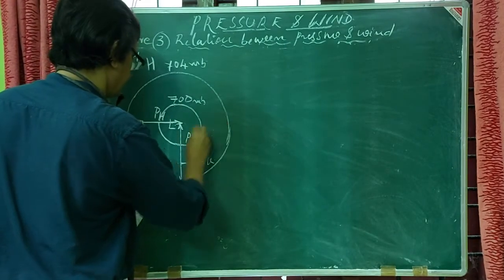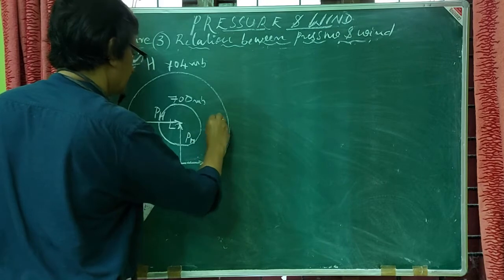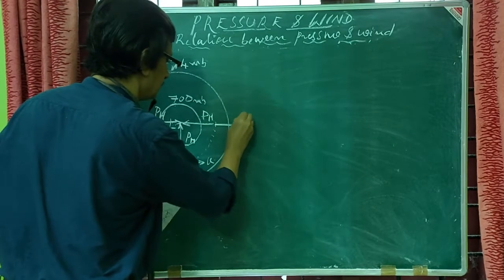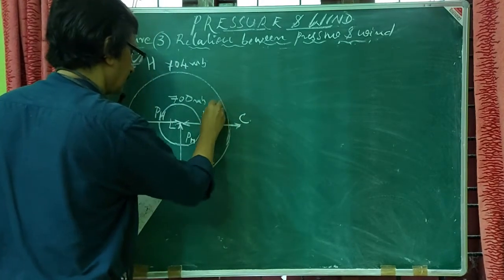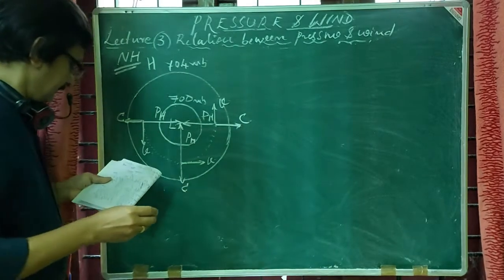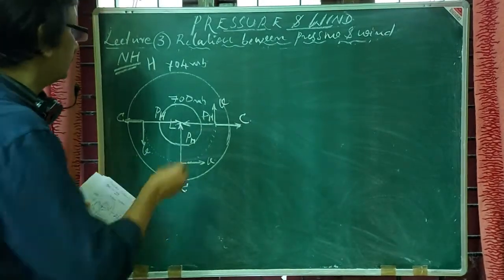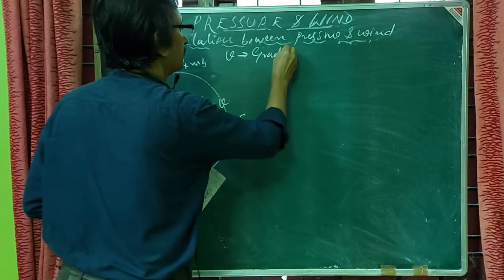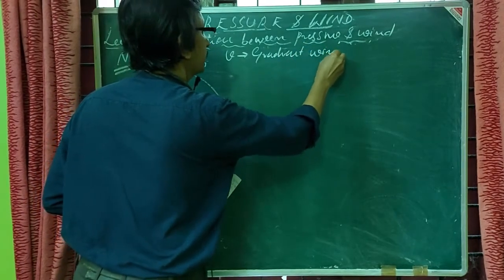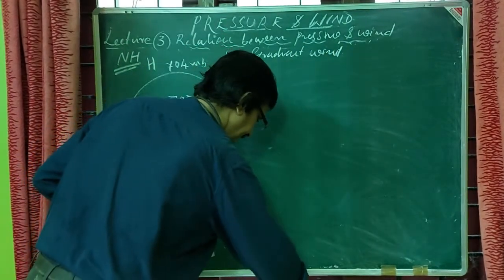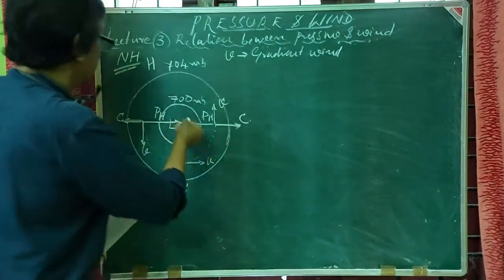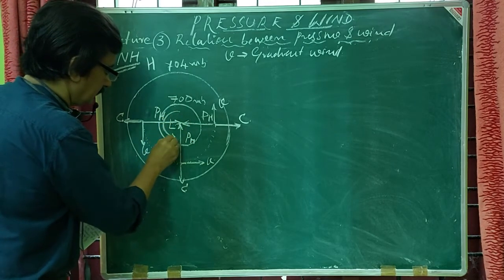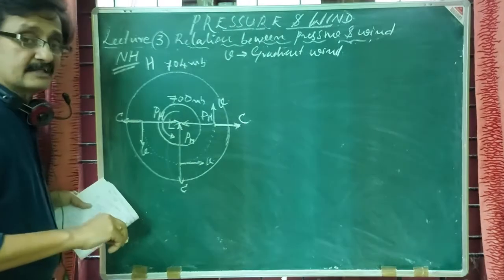And here the parcel reached here, pH, C, velocity in this direction. So here V is nothing but the gradient wind. Okay. So in the northern hemisphere, around a low the circulation should be of anti-clockwise nature, or cyclonic.